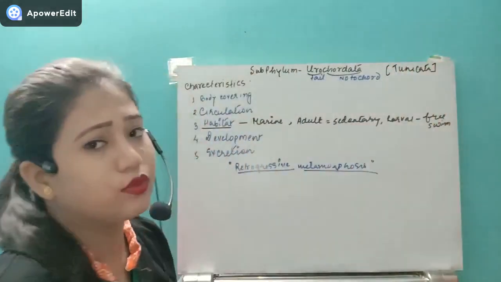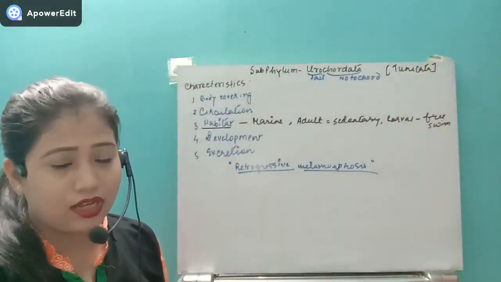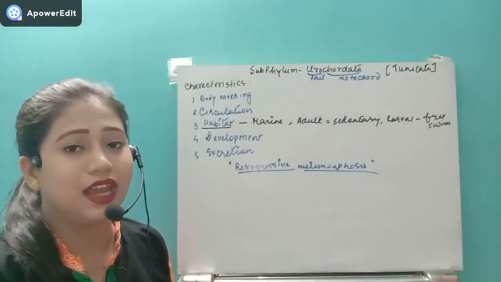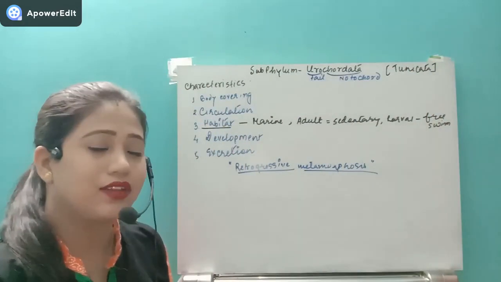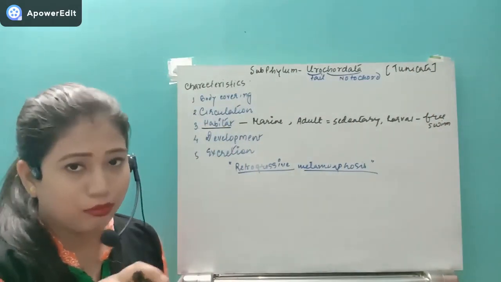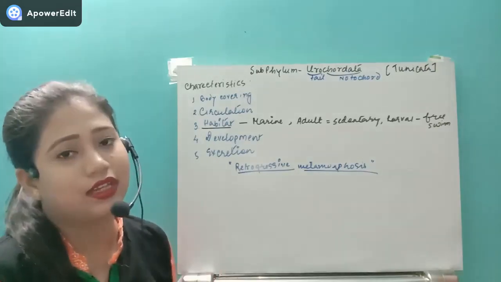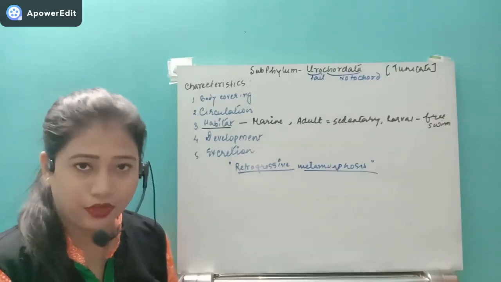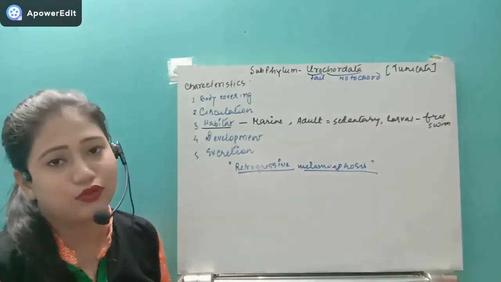Why are they known as tunicata? Because these organisms are going to have a jacket-like structure which is covering over the body. The body is covered by that jacket, a leathery layer that is just cellulose-like, right? And that is known as tunicin.